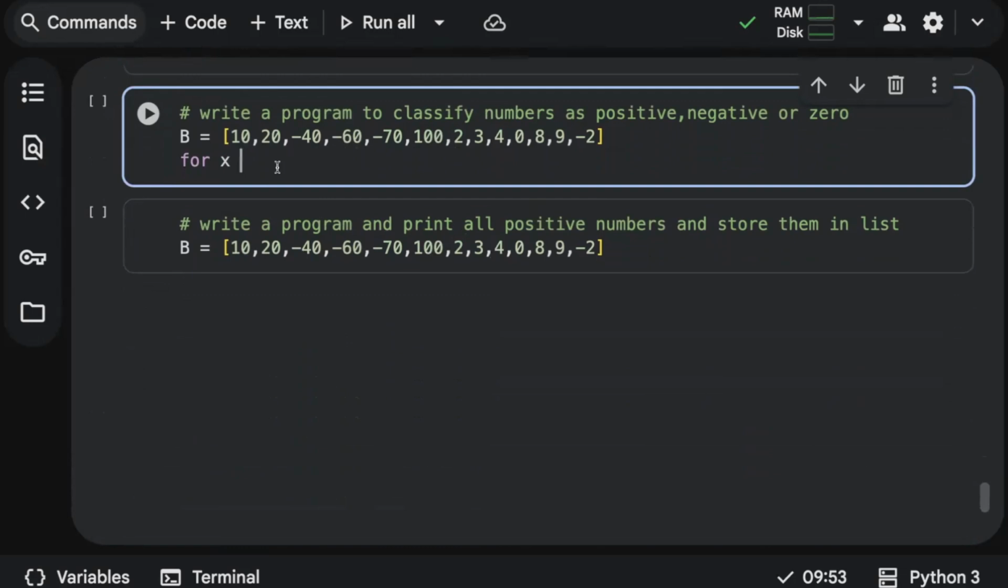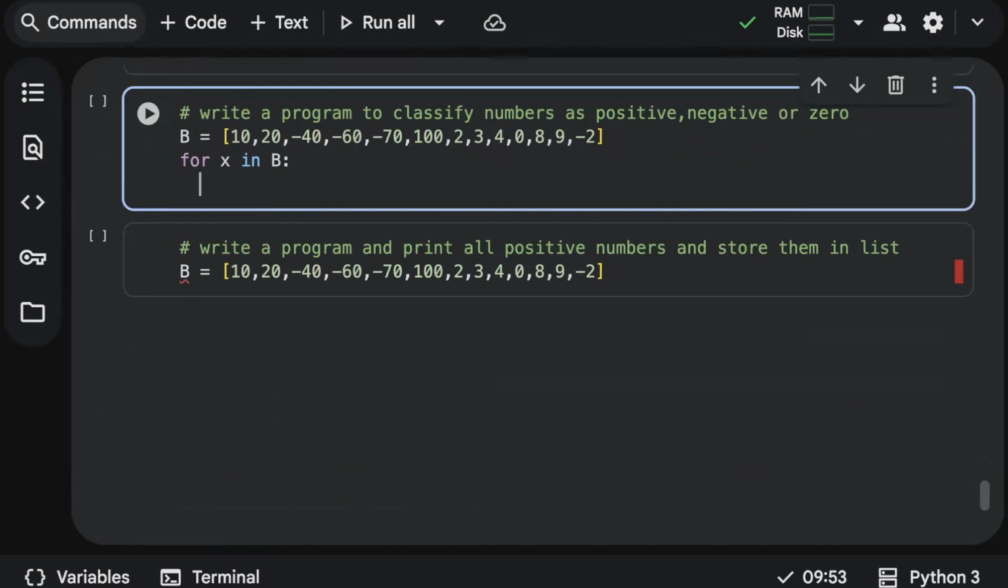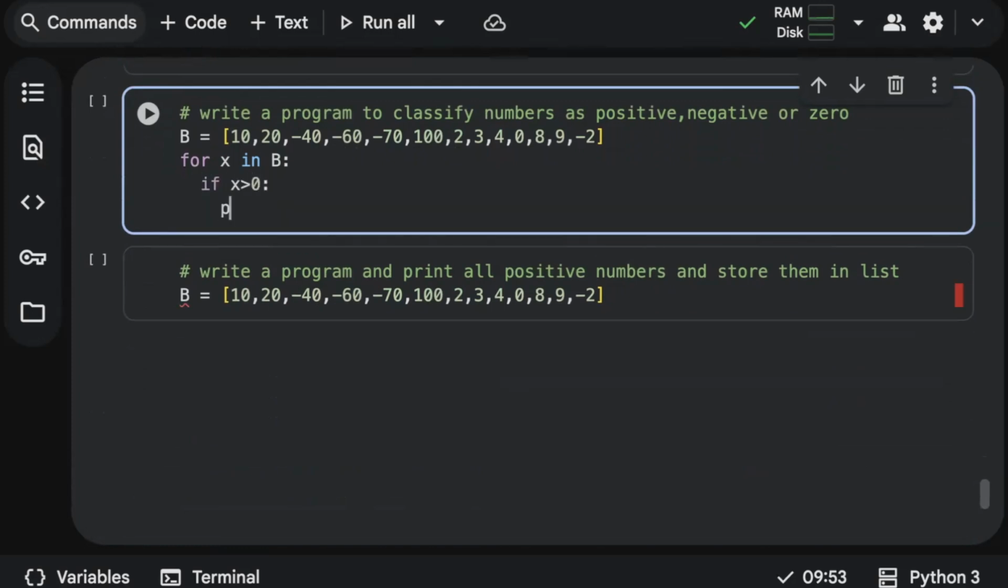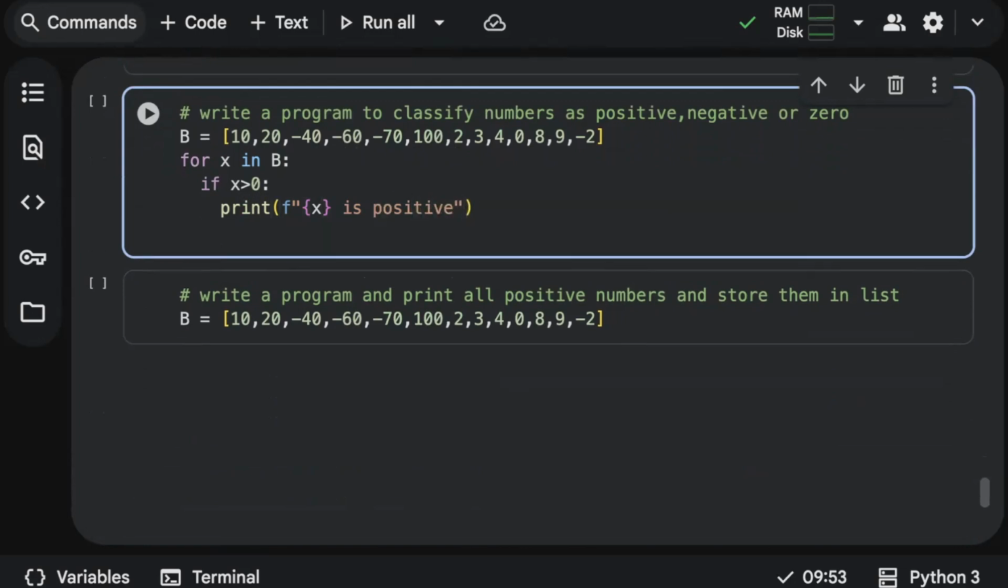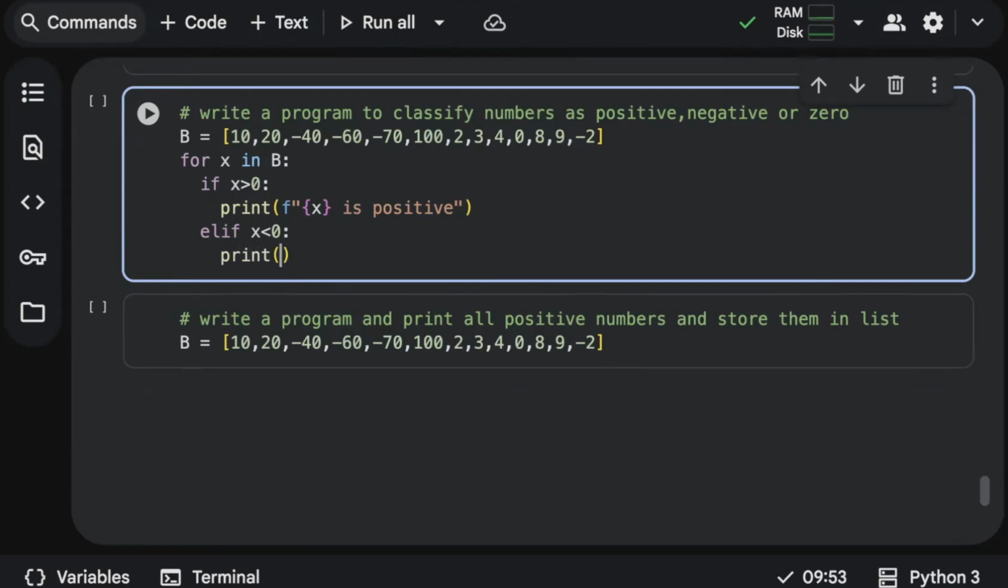So I'll just use a for loop. I'll say for x in b. Okay, I'll start writing the logic: if x is greater than 0, we have to print, I'll just use format, x is positive. We all know that if a number is greater than 0, it has to be a positive number. Then I'll use an elif. I'll say if x is less than 0, it has to print